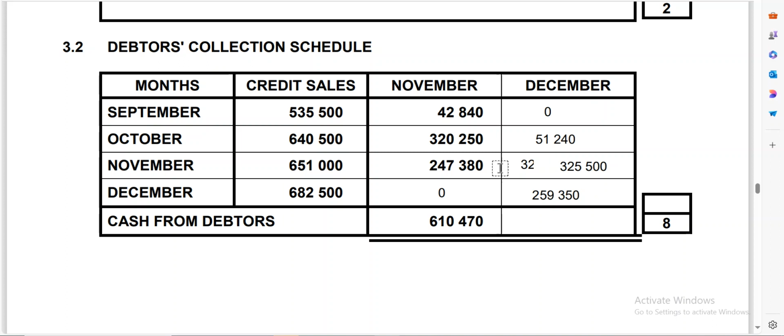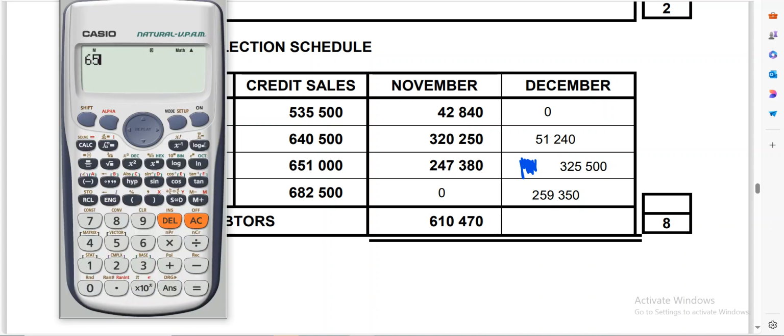Ignore the first one because it doesn't want to be removed. Maybe let me draw on it so that you can see that it's a mistake. So your answer is supposed to be this one, 325,500. Let me calculate it again. Remember, we were focusing on the first month, so 50% of 651,000. Then divide by 0.50. Sorry, multiply.